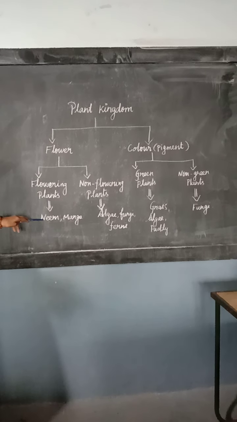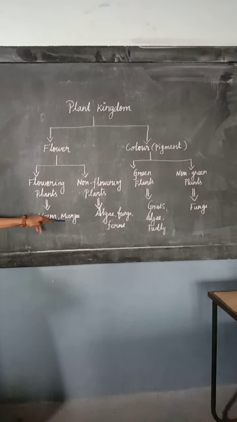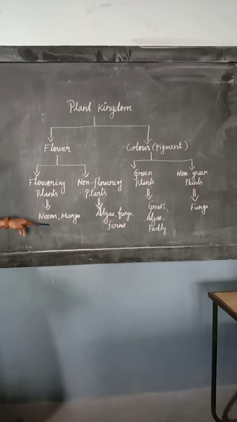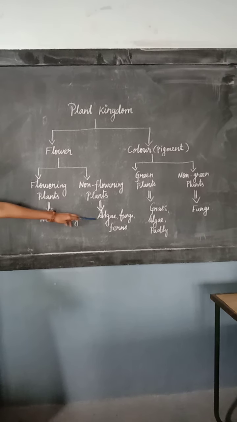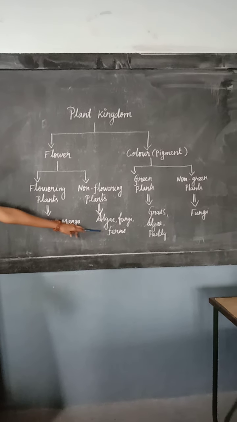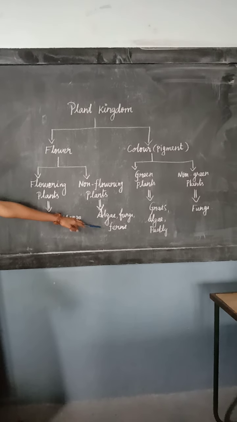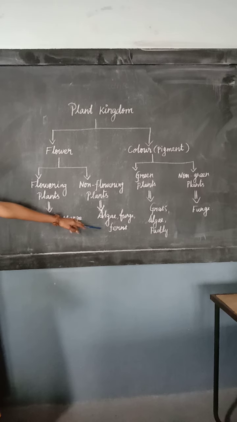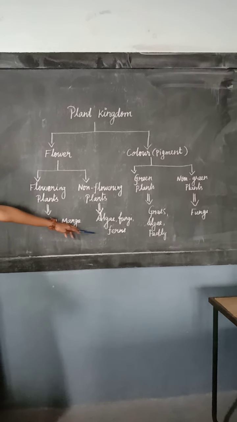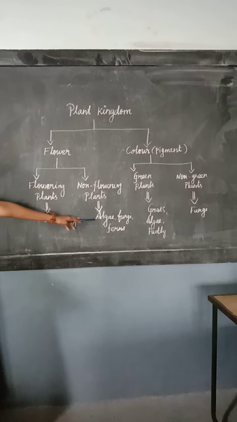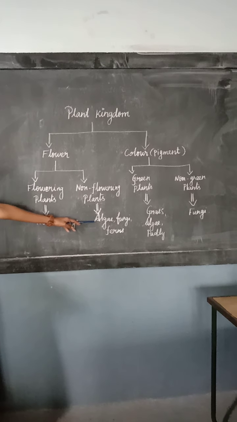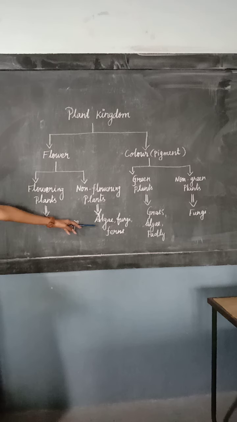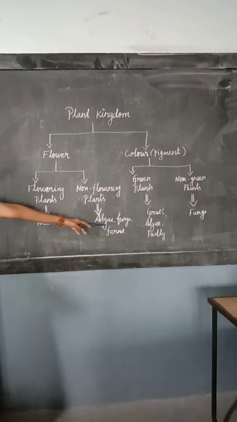Flowering plants, example neem and mango. You can see the mango flower and neem flower. It is a flowering plant. Okay, and non-flowering plants are algae, fungi and ferns. Ferns are just leafy plants only. And algae, you can see in fresh water, you can see some mosses, algae which are green in color. And fungi, this is a non-flowering plant.